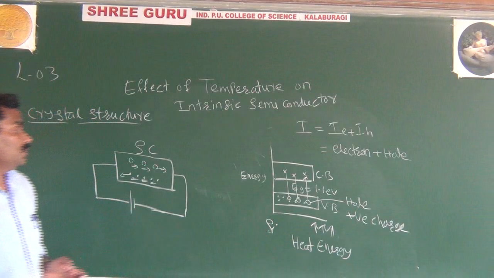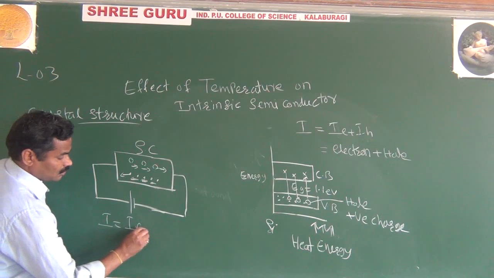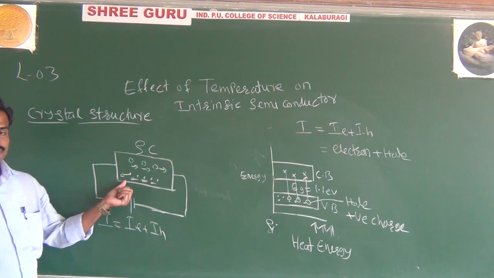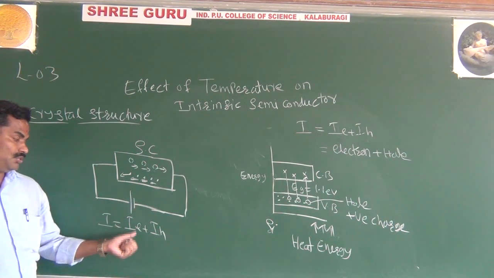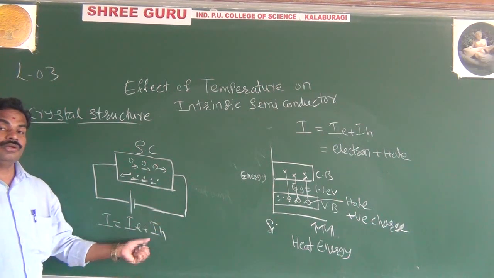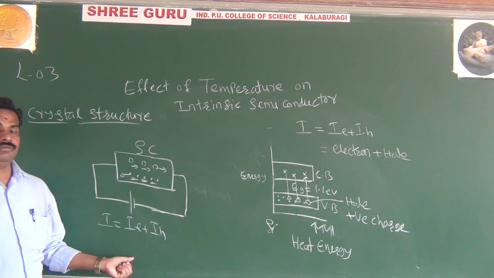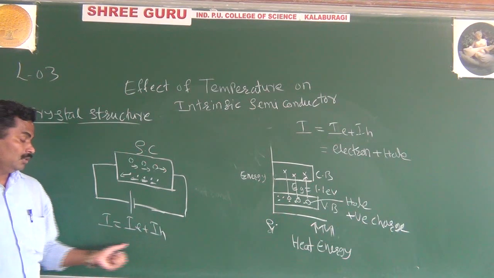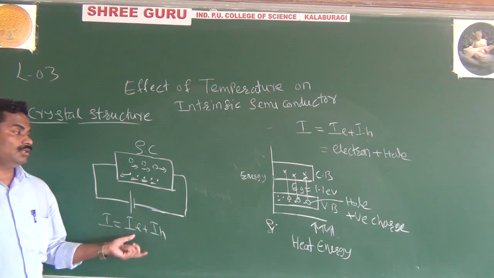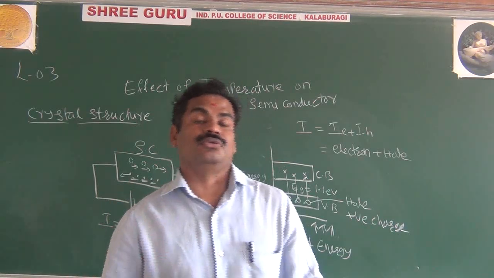Finally, I is equal to IE plus IH. IE is nothing but the movement of electrons towards the positive side, that is electron current. Holes moving in the valence band is nothing but hole current. The movement of electrons in the conduction band is electron current, and the movement of holes is hole current. The total current is equal to the sum of the electron current and the hole current. This is how electrons and holes move in an intrinsic semiconductor.